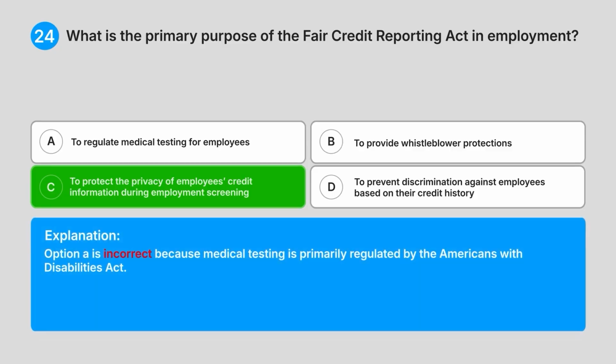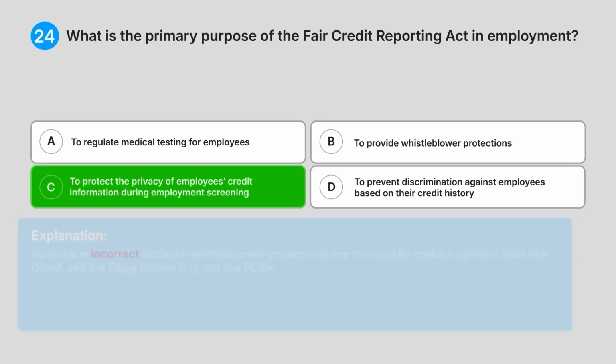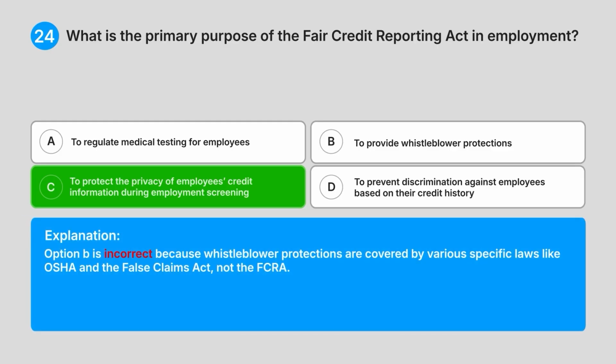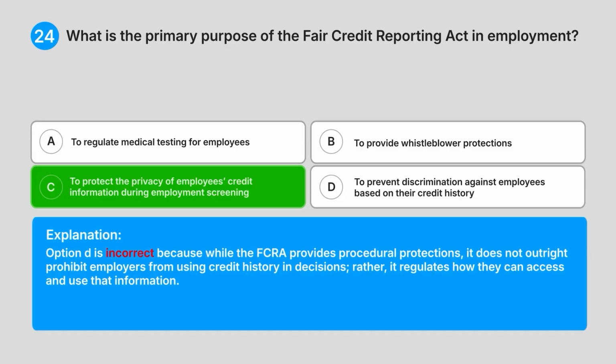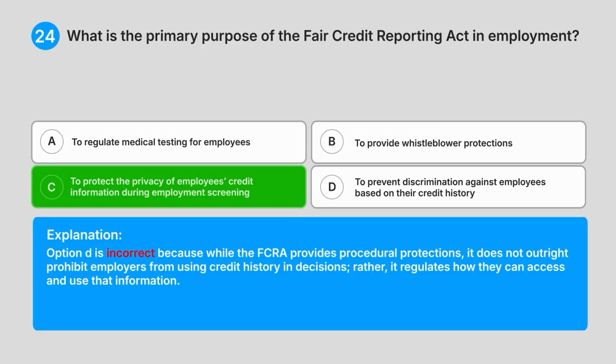Option A is incorrect because medical testing is primarily regulated by the Americans with Disabilities Act. Option B is incorrect because whistleblower protections are covered by various specific laws like OSHA and the False Claims Act, not the FCRA. Option D is incorrect because while the FCRA provides procedural protections, it does not outright prohibit employers from using credit history in decisions. Rather, it regulates how they can access and use that information.